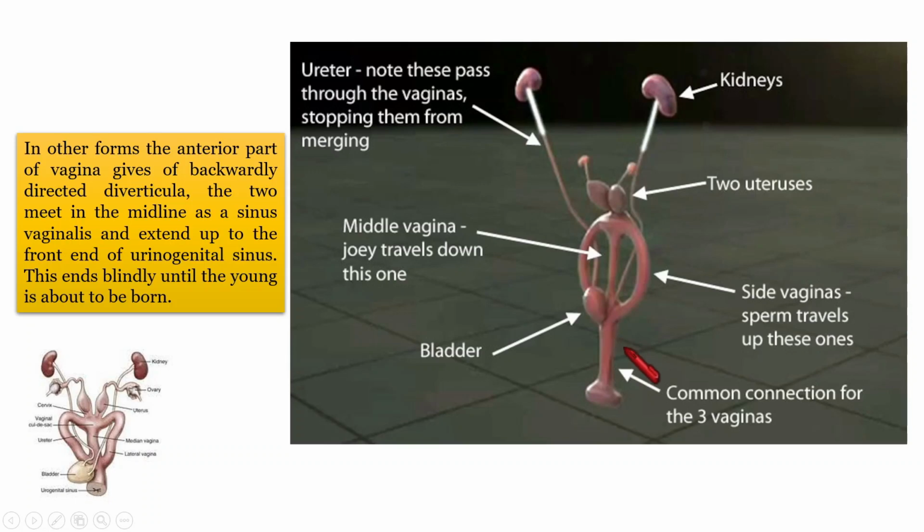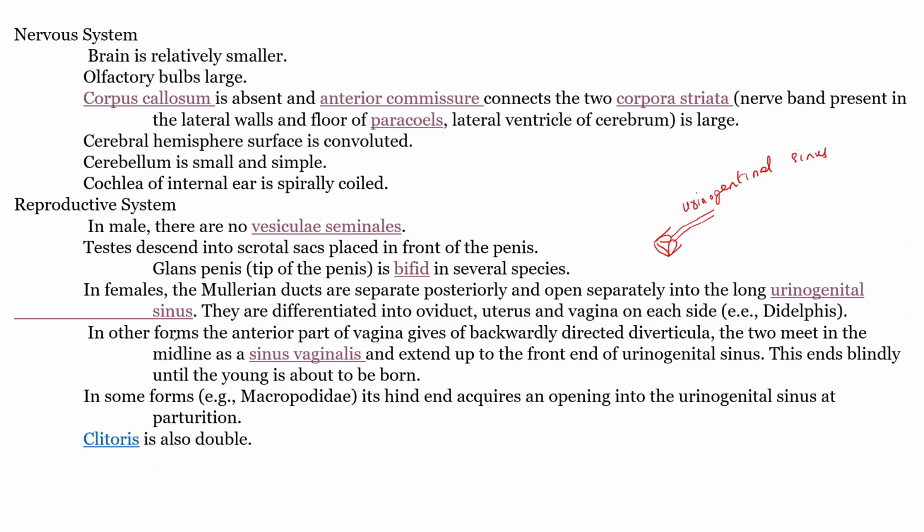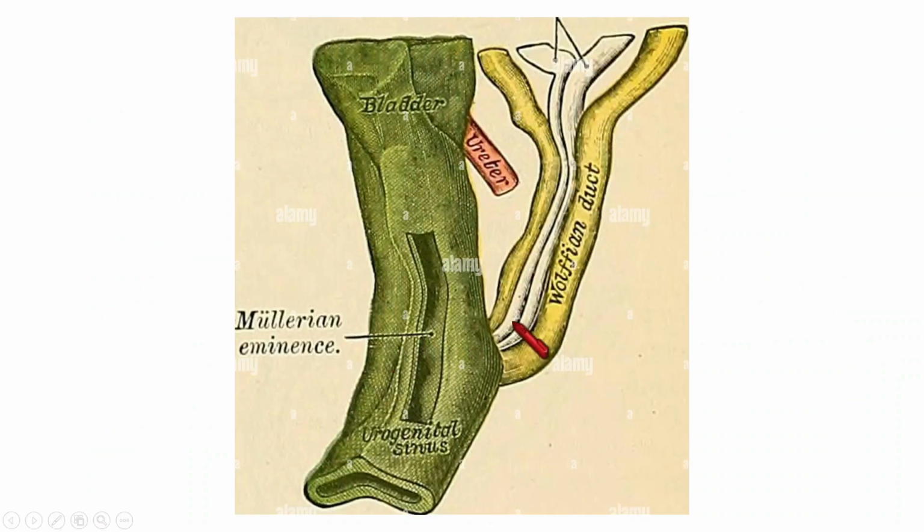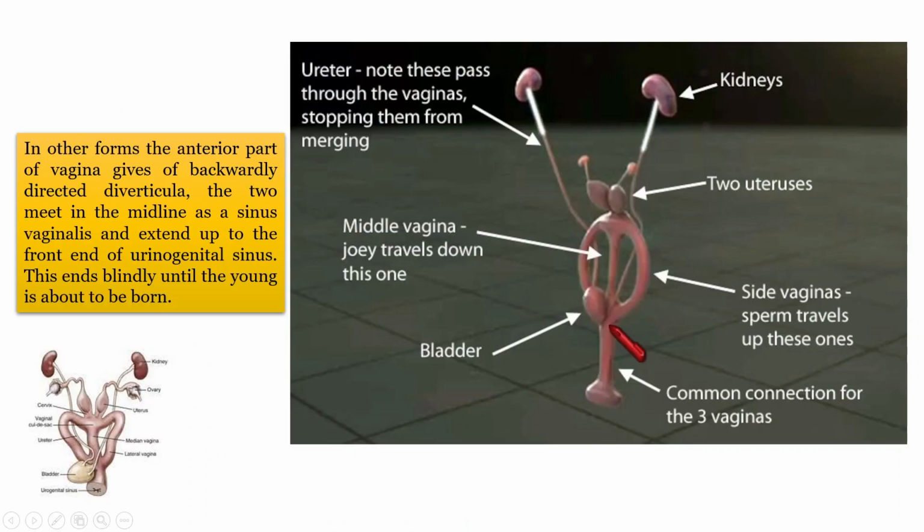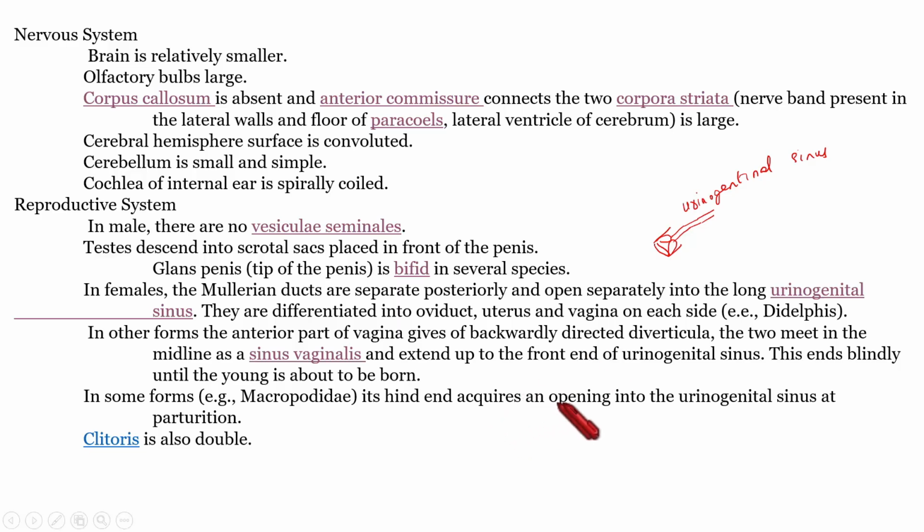So just understand, that's a feature with regard to some Metatherians. In some other forms like Macropodidae, the hind end develops an opening into the urogenital sinus at the time of parturition, at the time of birth.